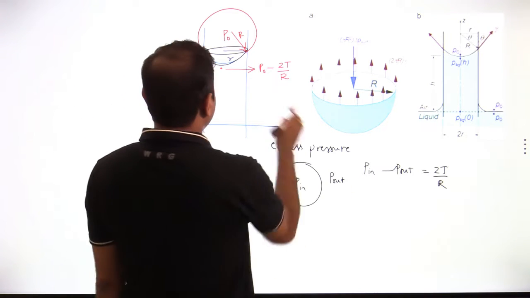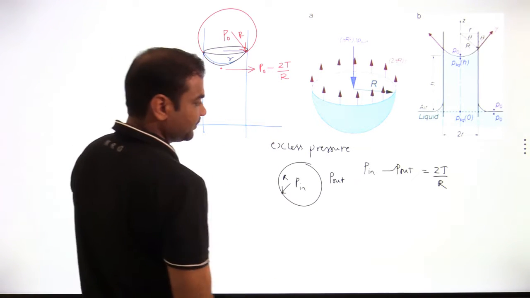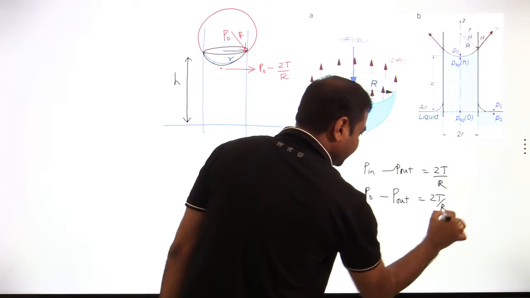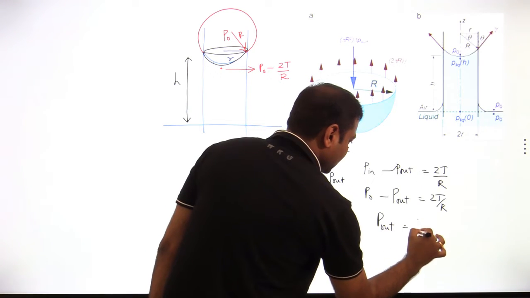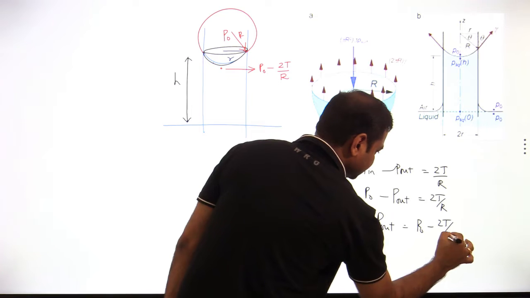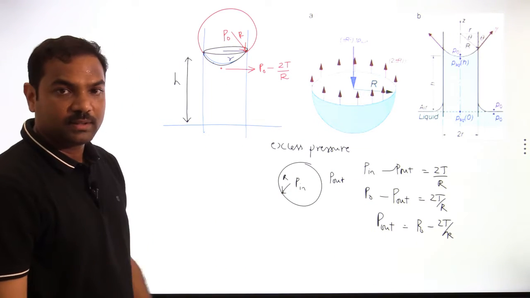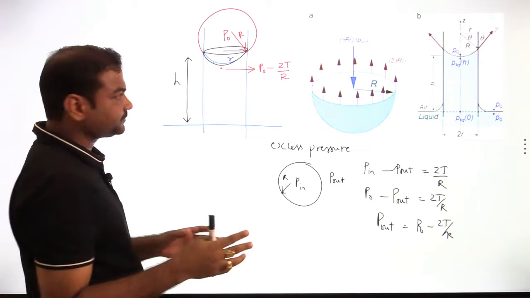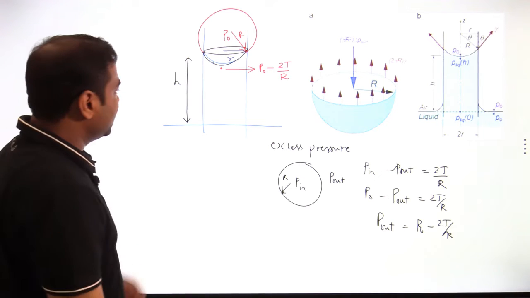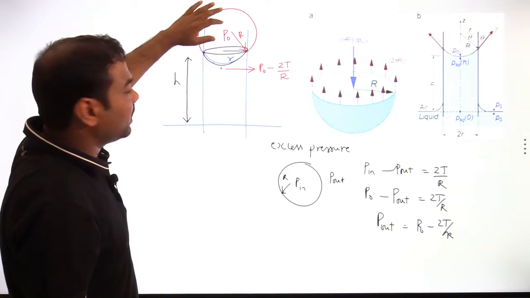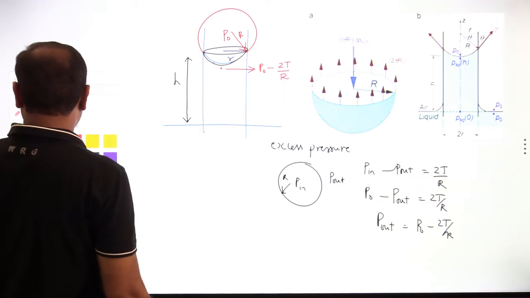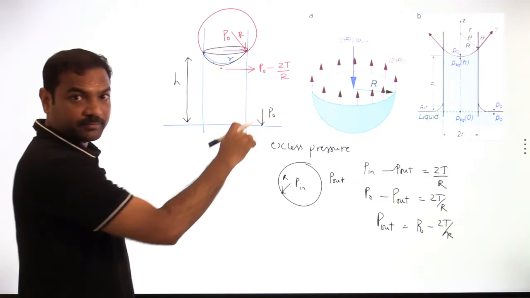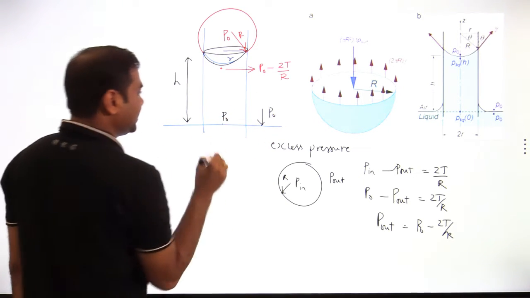So if P inside is P naught, then what will be the pressure outside? Pressure outside is P naught minus 2T by R. This is the pressure outside, just below the meniscus curvature. So just below the meniscus, I know the pressure. Then at the surface, what is the pressure? P naught, again it is open to atmosphere, right? So here also the pressure value should be P naught.